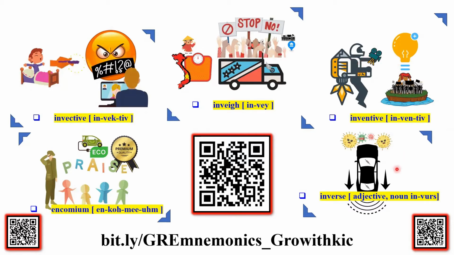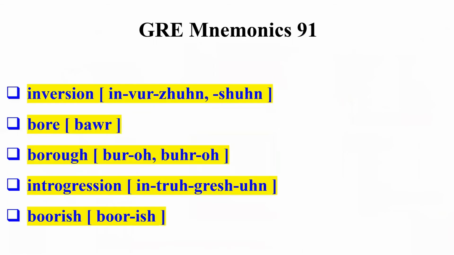The protesting vehicle had to take a reverse turn due to the advancing virus. The eco-friendly car used in the protest was praised by all. So let's learn and understand today's set of GRE words.